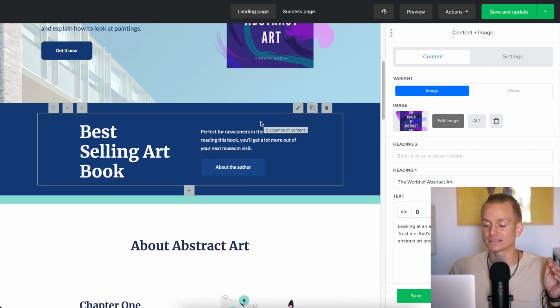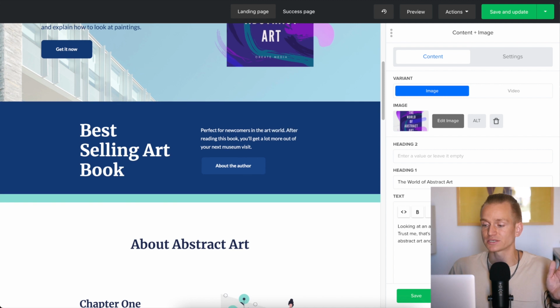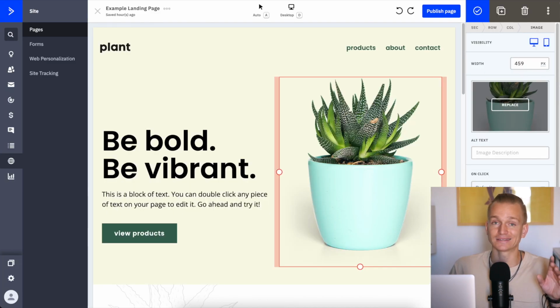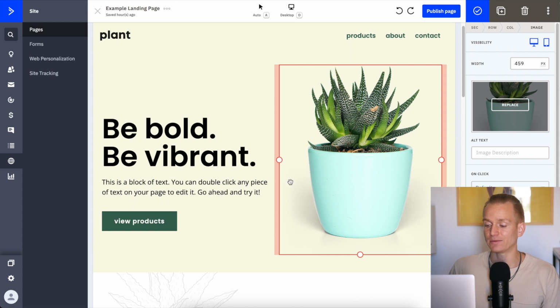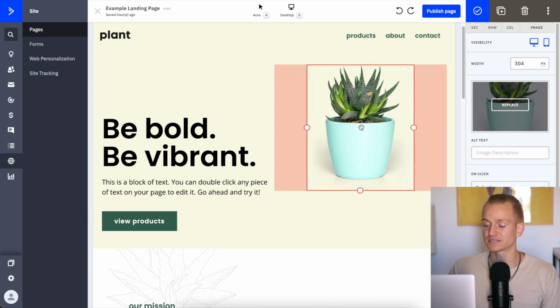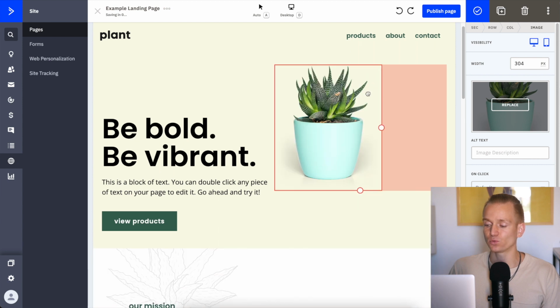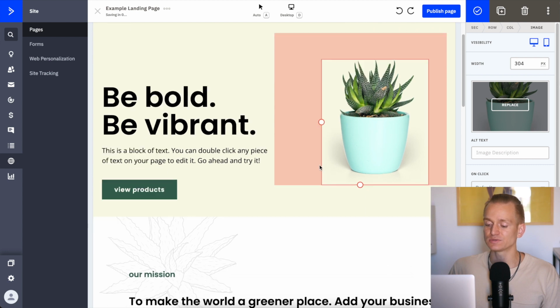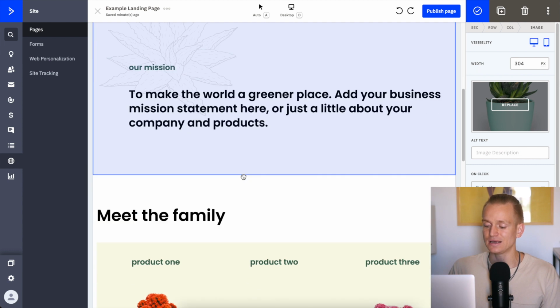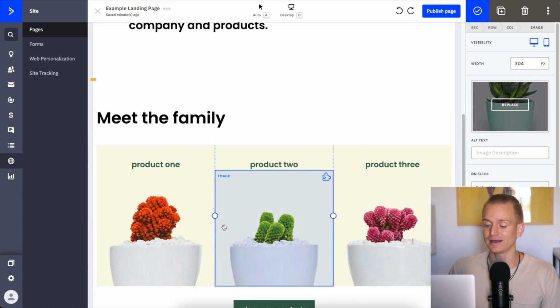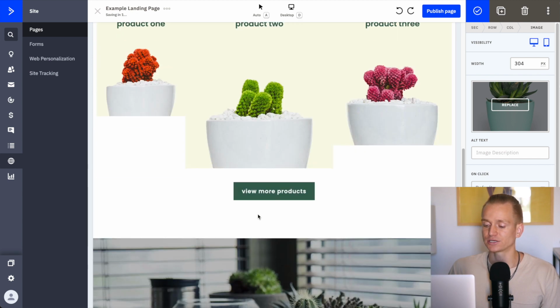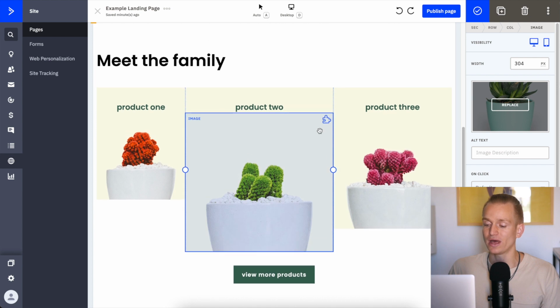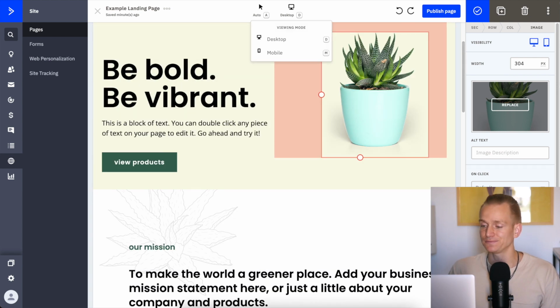Mailerlite, I would say, is pretty good in terms of other email softwares, but when we look at Activecampaign, for example, Activecampaign has a little bit nicer builder. And here, for example, let's say I have this image. I can actually adjust a little bit of the size of this image, and I can move it around within this sort of square of this element. So it gives me a little bit more flexibility of how the landing page is going to look like. And for example, here, I can change if I want these sections to look a little bit different. So it's definitely just better customization.